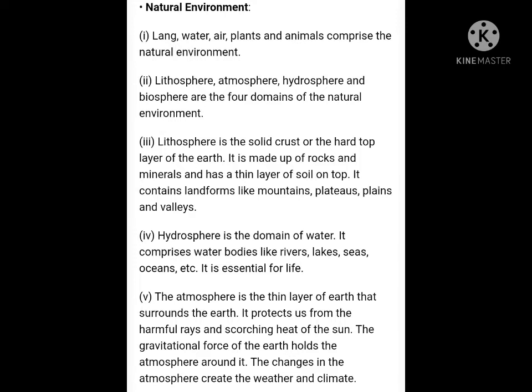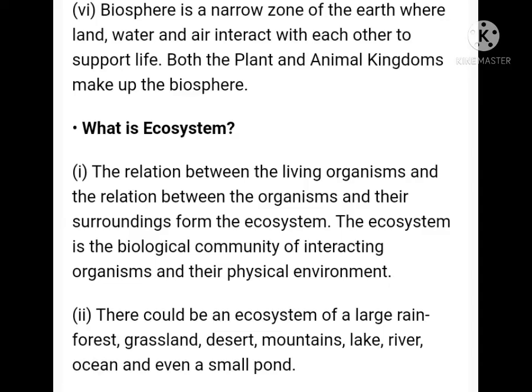Now let us move on to atmosphere. The earth is enveloped, covered with a thin layer of air which is known as atmosphere. It provides living organisms with life-sustaining gases such as oxygen, carbon dioxide, everything which is very essential for our living. Atmosphere also helps us to control the temperature on the earth.